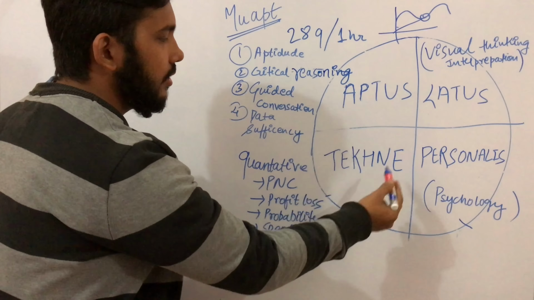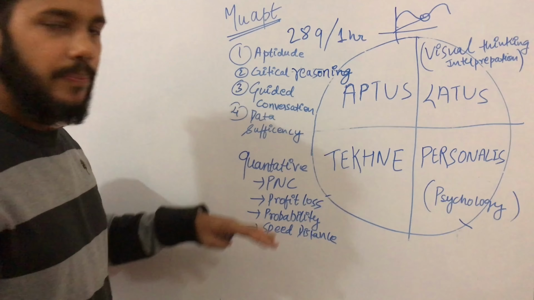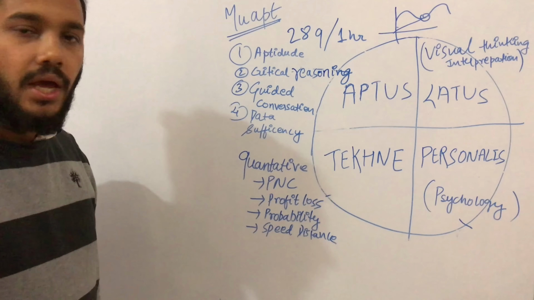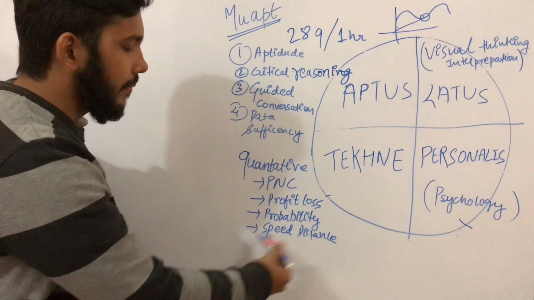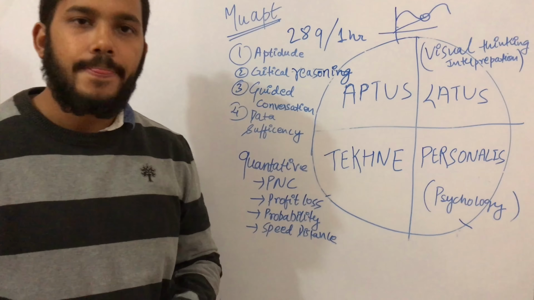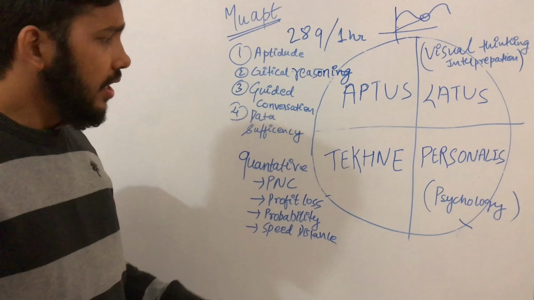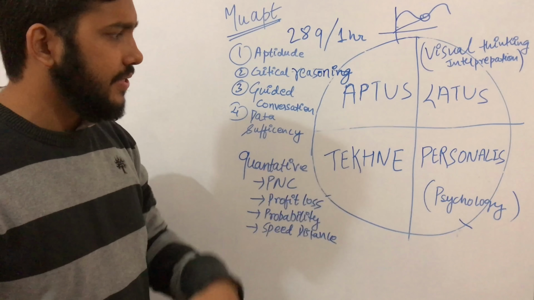Now coming to the third, that is Theken, which is a quantitative section in which questions from permutation and combination, profit and loss, probability, and speed, distance and time are asked. Basically this is the third section.